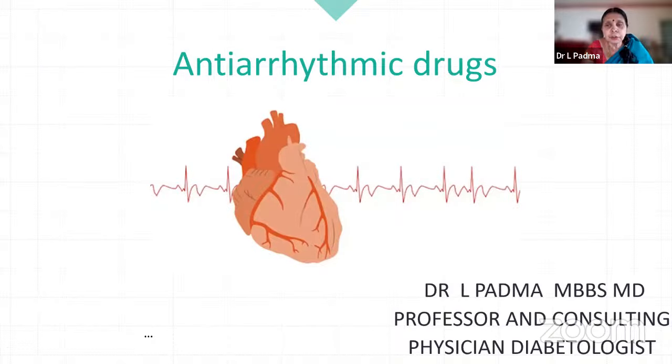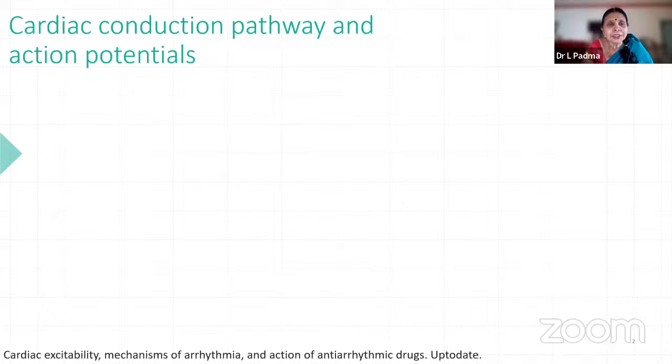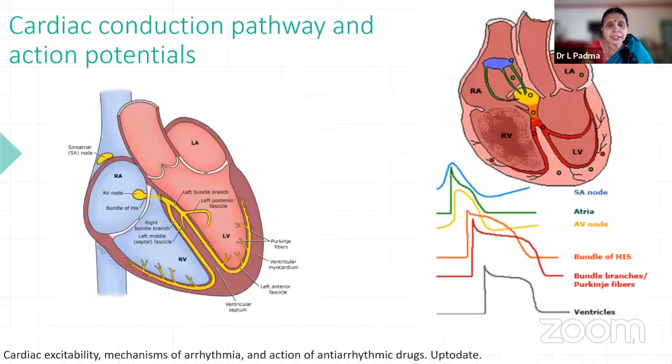So initially, you should know very little physiology to understand pharmacology. The cardiac conduction pathways and action potentials, as all of you know, the excitability starts at the SA node, then it comes to the AV node, bundle of His and Purkinje fibers, and then it waves off.